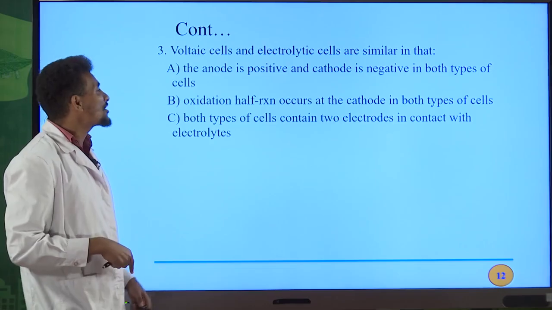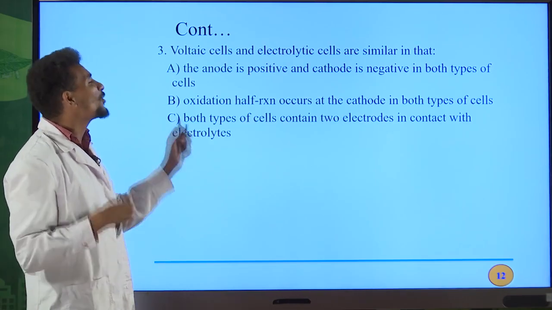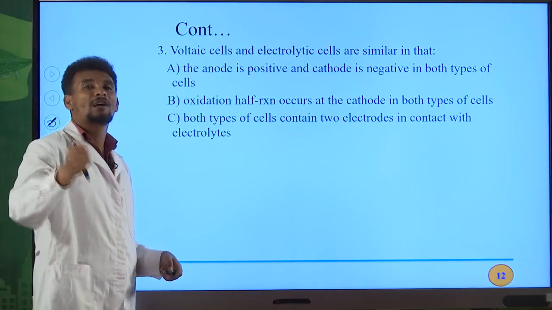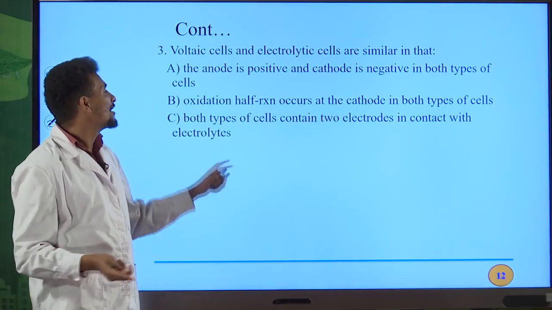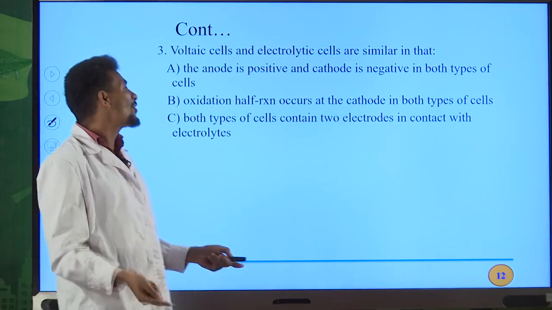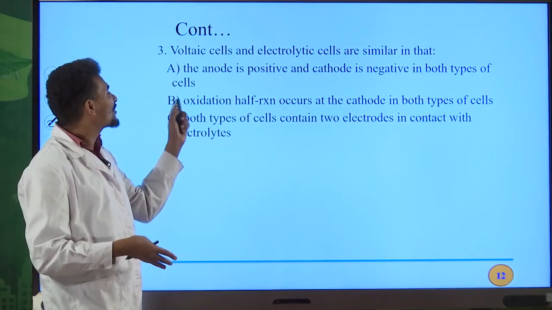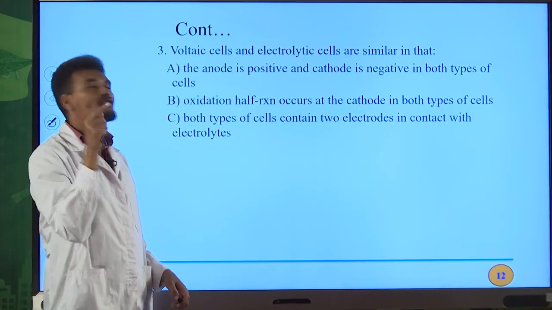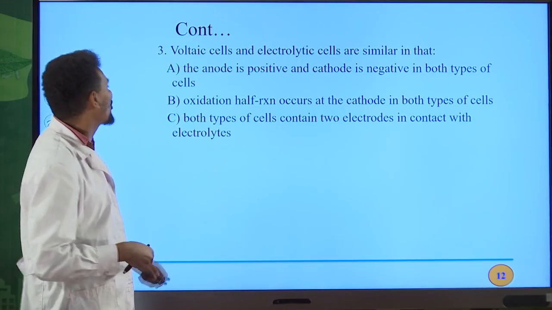Okay, B, oxidation of reaction occurs at the cathode in both types of cell. Oxidation of reaction occurs at the anode. I already told you this one many times. Therefore, all the time remember that oxidation occurs at the anode in both types of cell, but reduction half reaction occurs at the cathode in both types of cell. Therefore, this is also not correct.